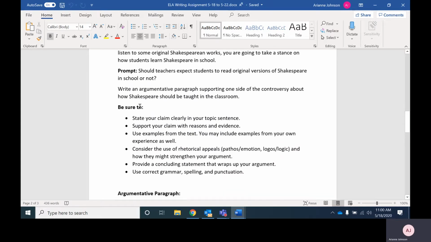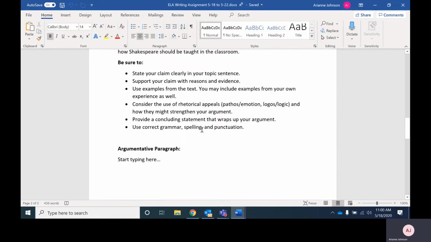So make sure that you read the instructions here, check each of these bullet points off, and then you can start typing your argumentative paragraph here. So I might click and highlight all of this, delete these words, and then begin typing my response.